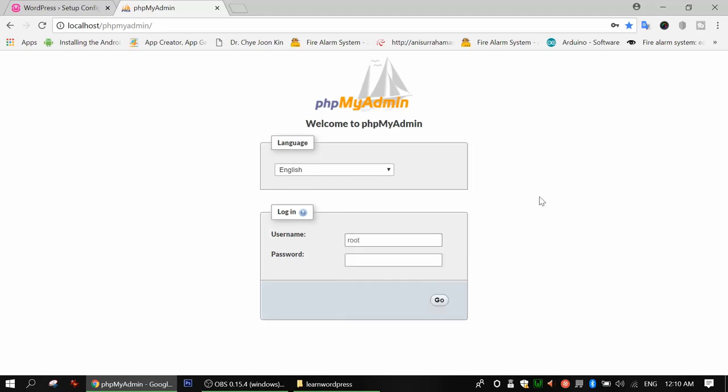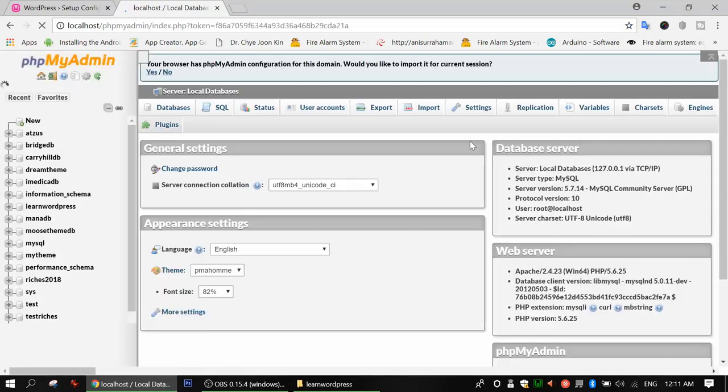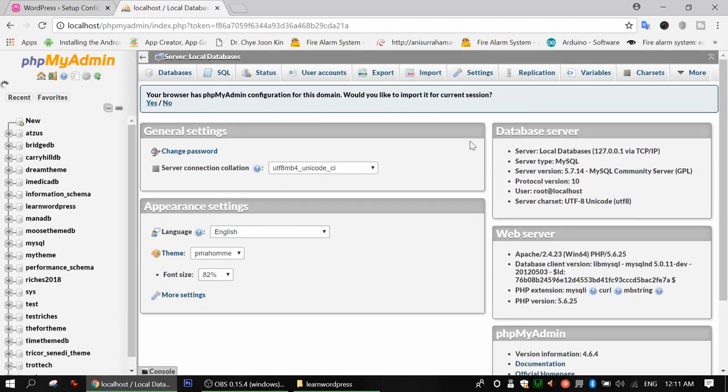So the username is root, and the password is blank, empty, no password required. You just write root and go directly. This is the way to access phpMyAdmin if you do not have any password and do not know any username, especially when you are using your localhost. So we will just click Go, because we already wrote root here. The system will understand that I am the root user, trying to access phpMyAdmin using the root user.